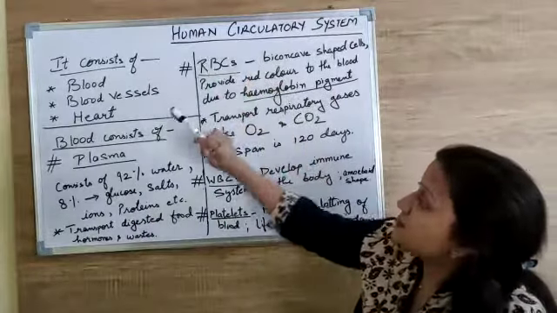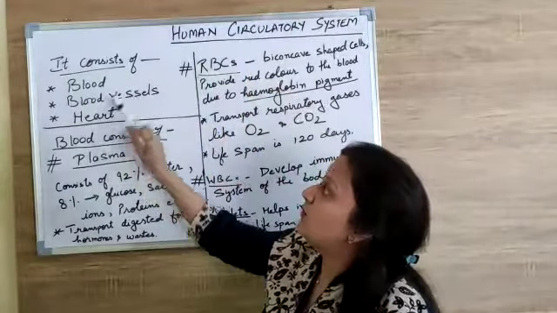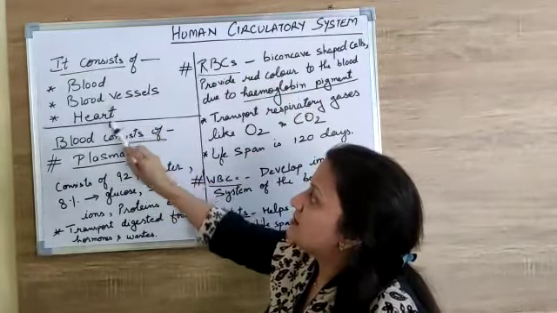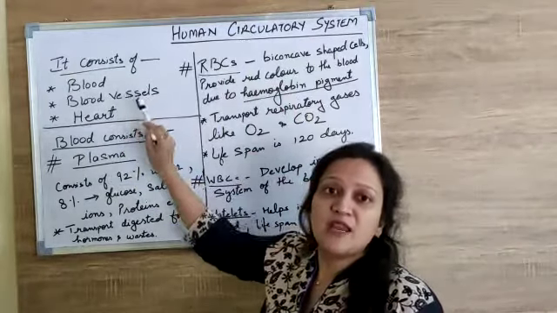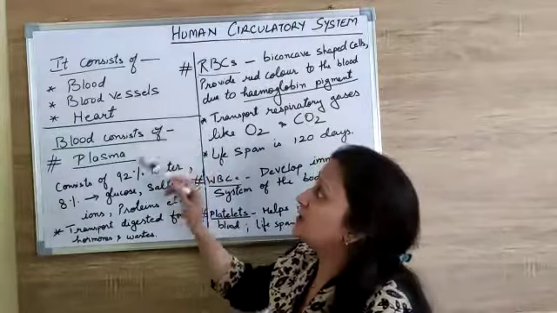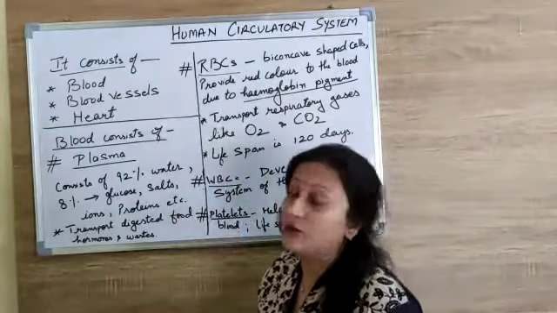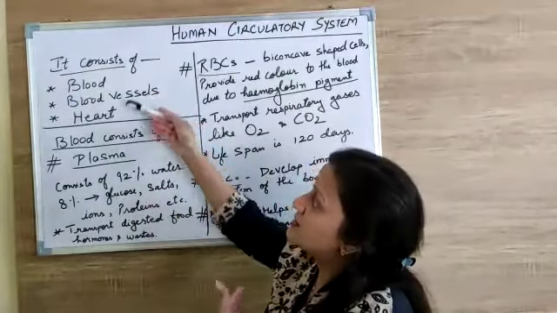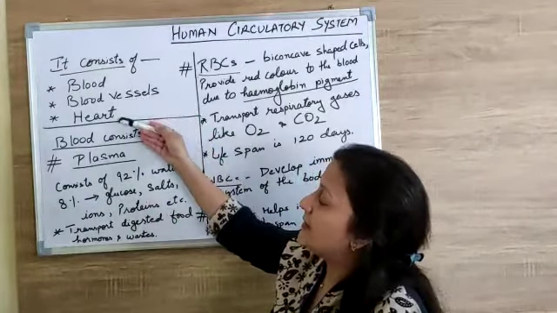The human circulatory system basically consists of blood, blood vessels and heart. These are the three main important components. So if a question comes, what does the human circulatory system consist of? Basically it consists of these three things, that is blood, blood vessels and heart.